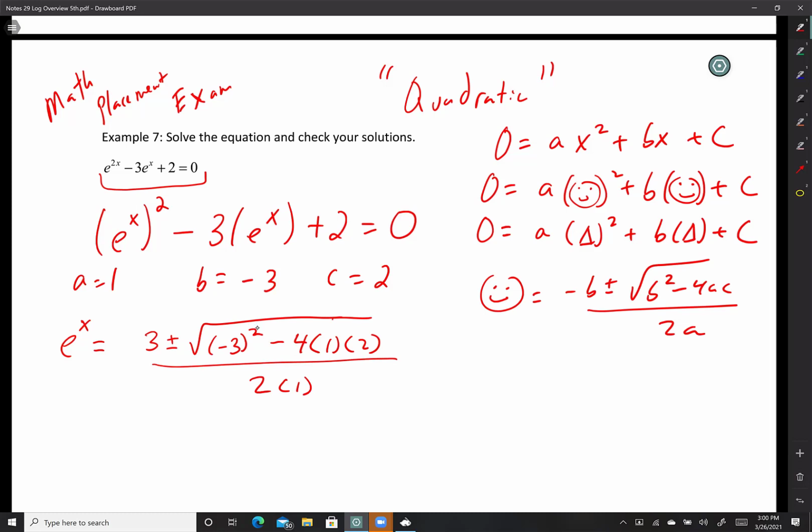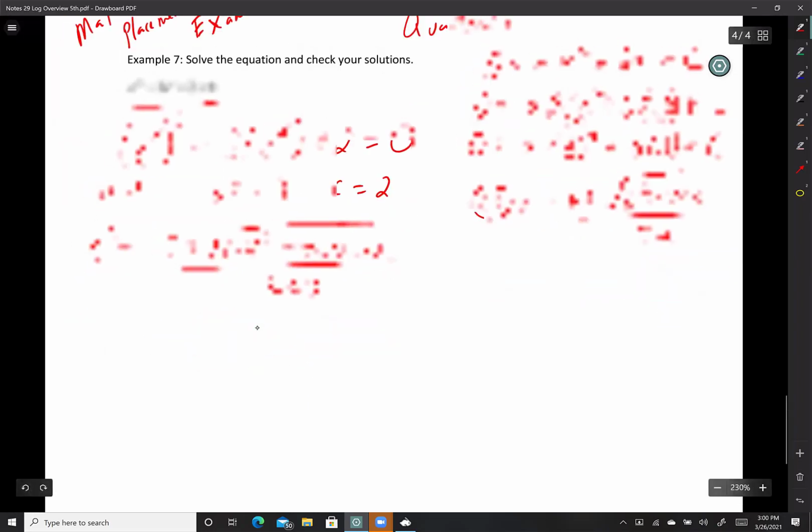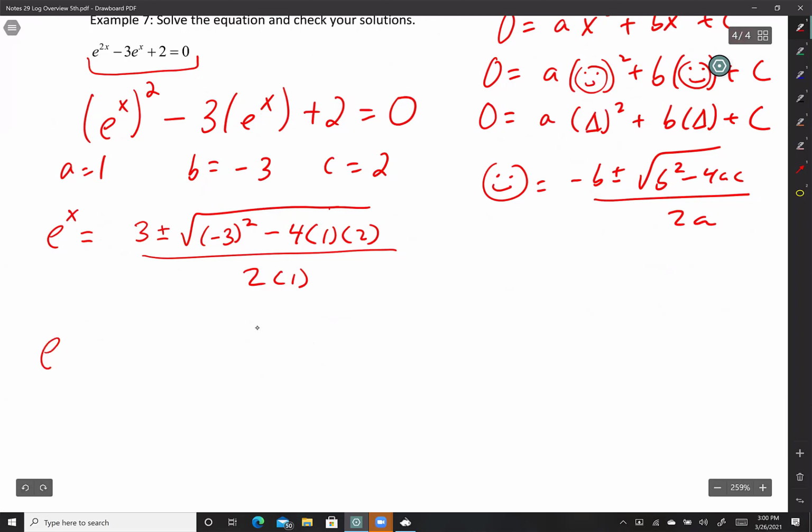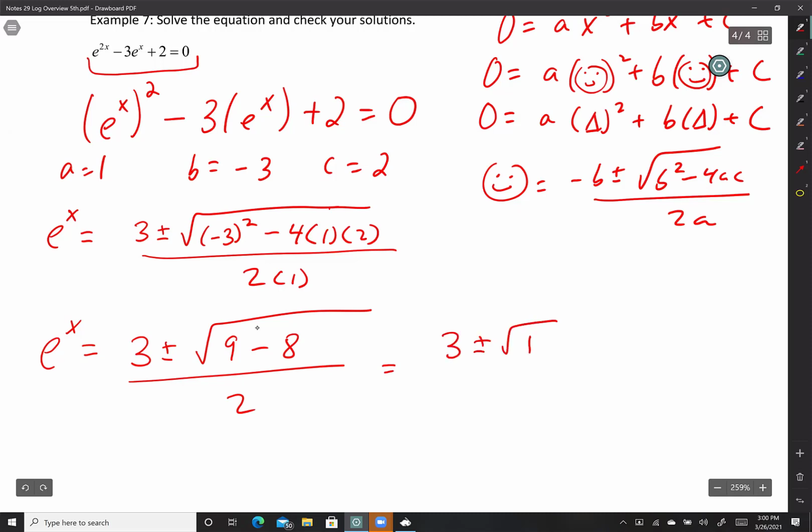I don't know, Chavez. Those numbers are pretty big. I don't think I can do it without a calculator. Yes, you can, guys. You just need to slow down a little bit and look at it and be like, oh, yeah, I can tackle those. So here we go. e to the x equals 3 plus minus the square root of, -3 squared is 9, 4 times 1 times 2, that's 8. See? 3 plus minus the square root. I'm trying to show as much detail as I can, guys. And the square root of 1 is just 1.